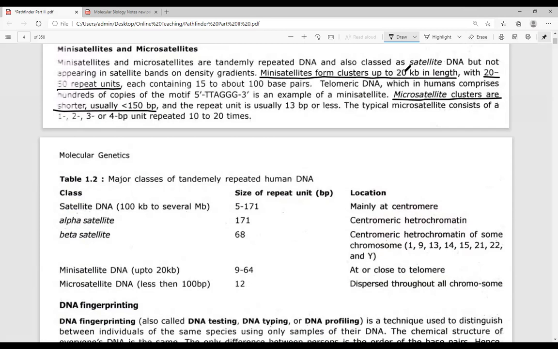Okay, so this will cluster up till 20 kilo base pair. 20 kilo base pair means 20,000 base pair. The mini satellite cluster can be as large as a 20,000 base pair cluster. But when you talk about the microsatellite, it can have a cluster of less than 150 base pair. The typical microsatellite consists of 1 to 2 to 3 to 4 base pair repeated unit, 10 to 20 number of times. This is the typical repeating unit which is present.